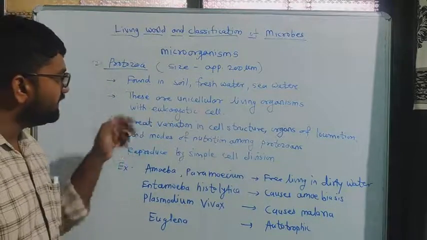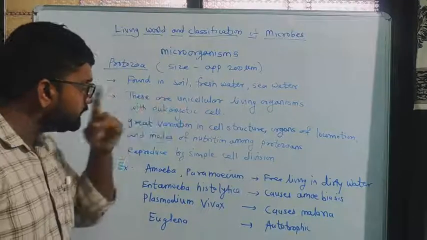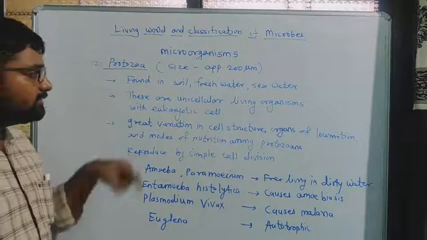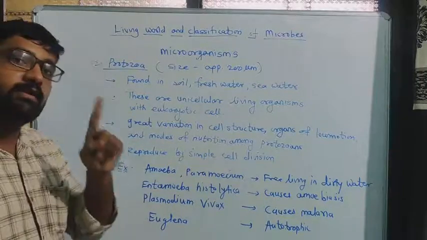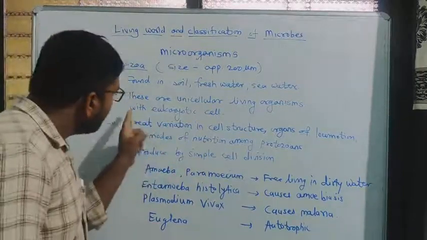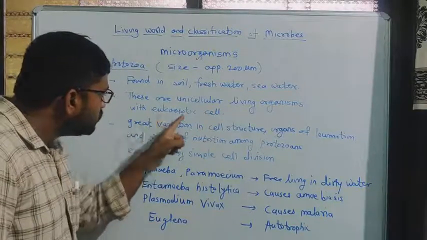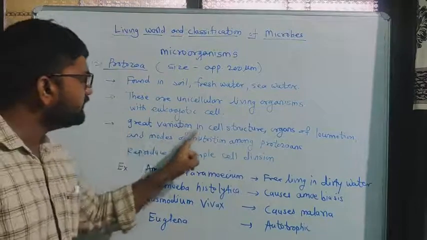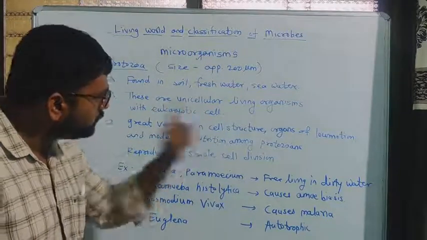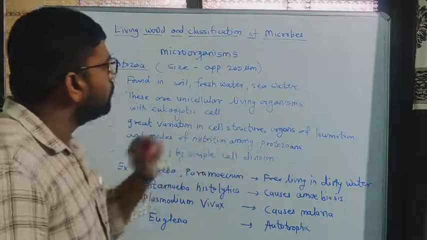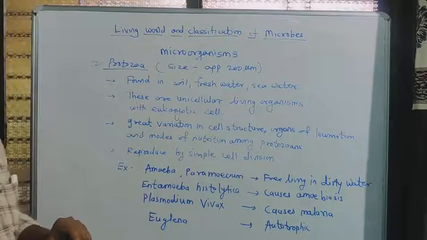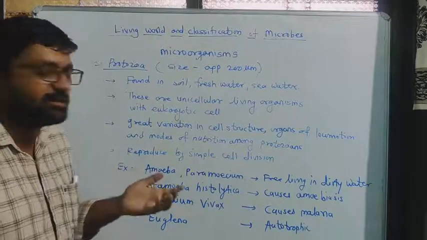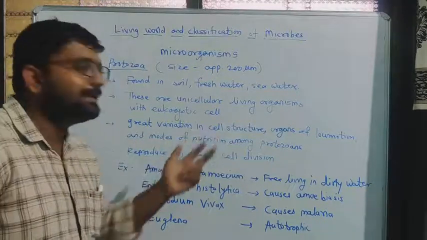Okay, what is the second characteristic? These are unicellular, means only one cell is there in their body. Okay, means that organism is made up of only one cell. And that cell is which type? Eukaryotic cell. Okay, then great variation in cell structure, organs of locomotion and mode of nutrition among the protozoans. Look at great variation. Variation means what? Differences.